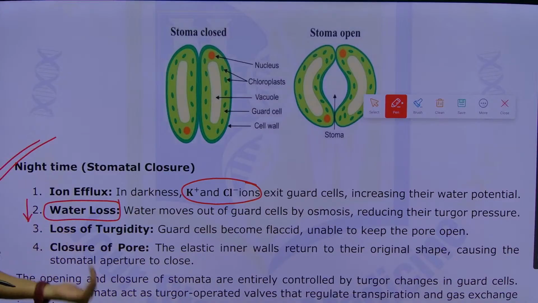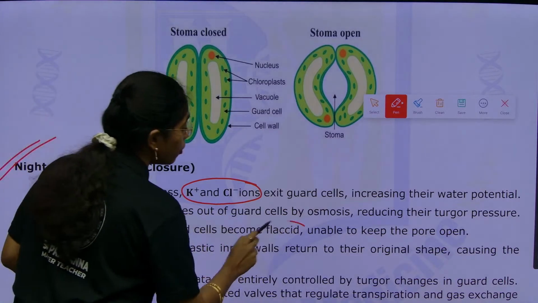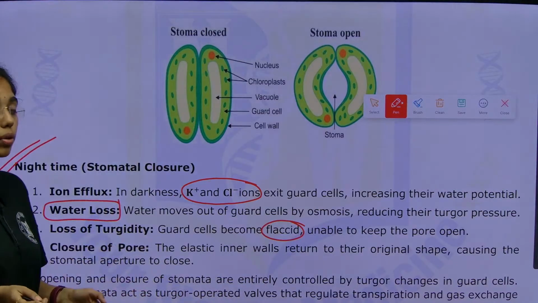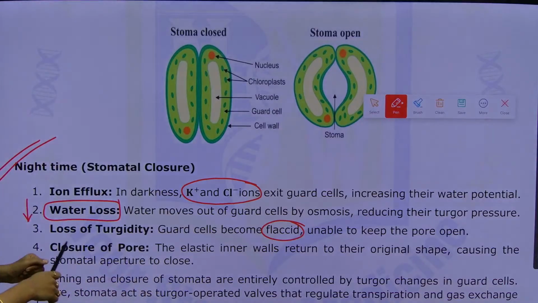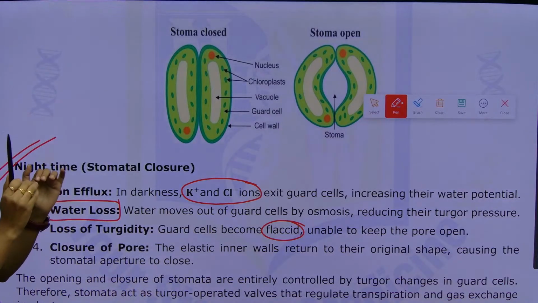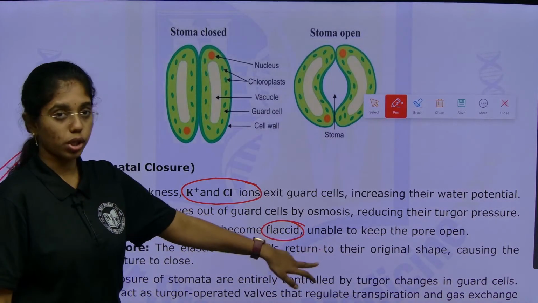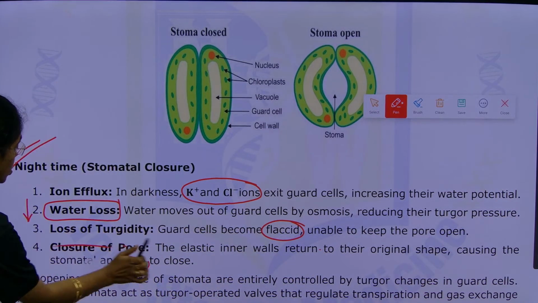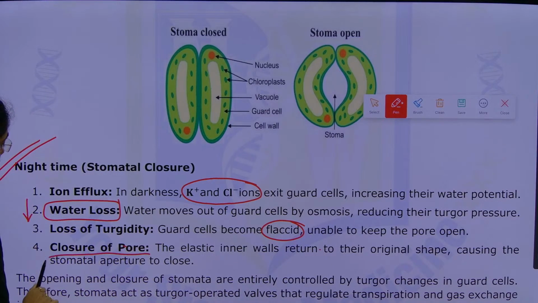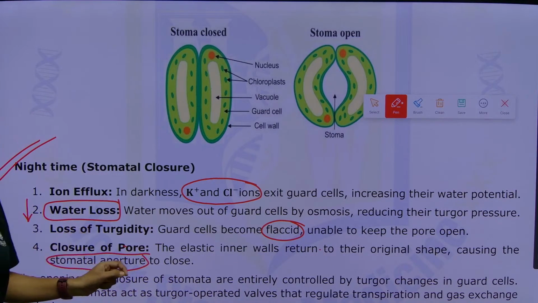Next, loss of turgidity. Guard cells will become flaccid first and will be unable to keep the pore open. Then comes closure of the pore. The elastic inner walls will return to their original shape. This will cause the stomatal aperture to close. So, this is the sequential description of stomatal opening and closure.